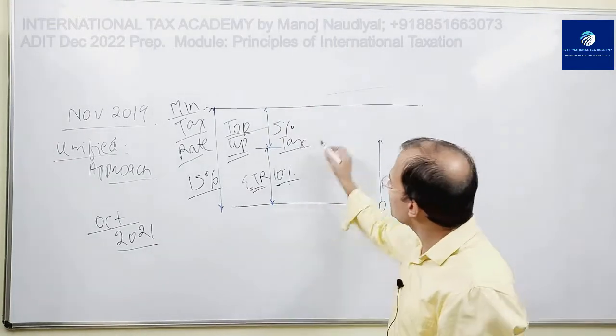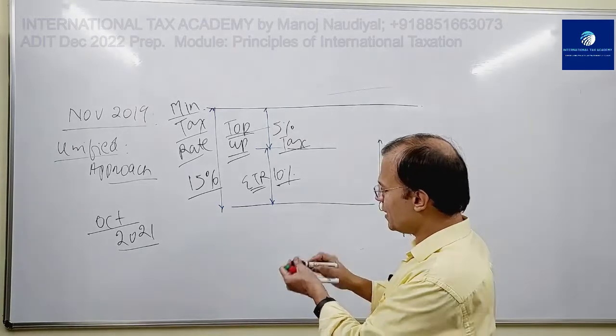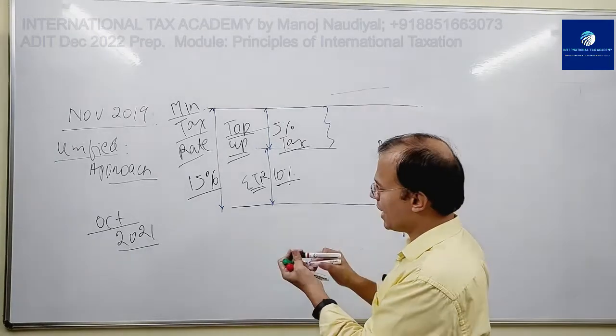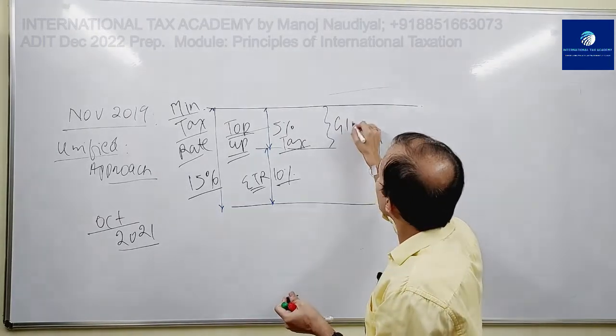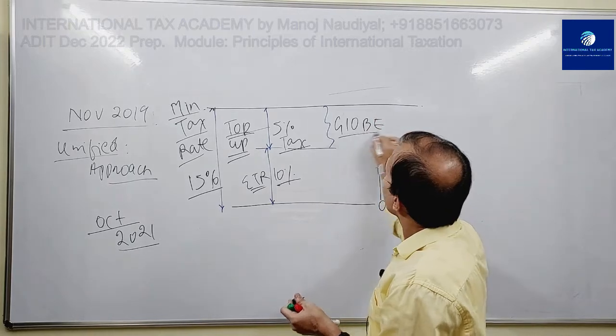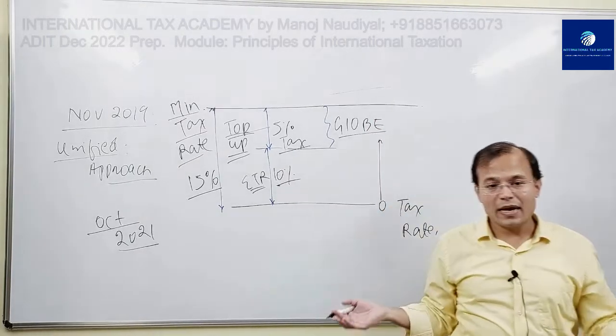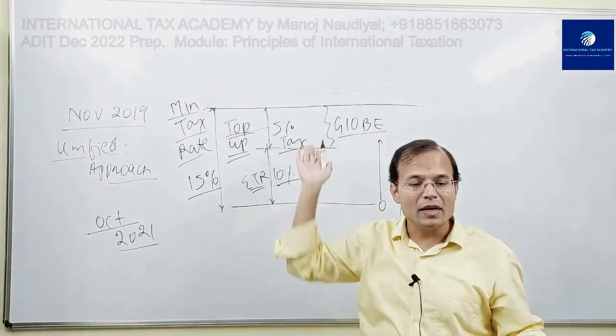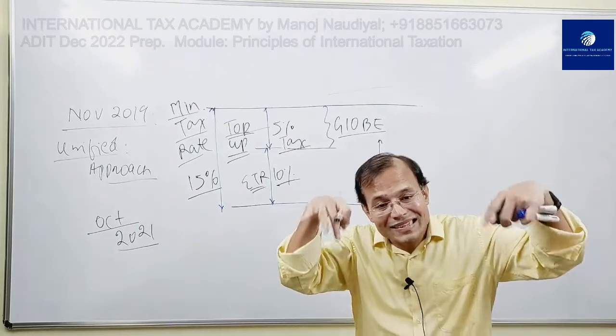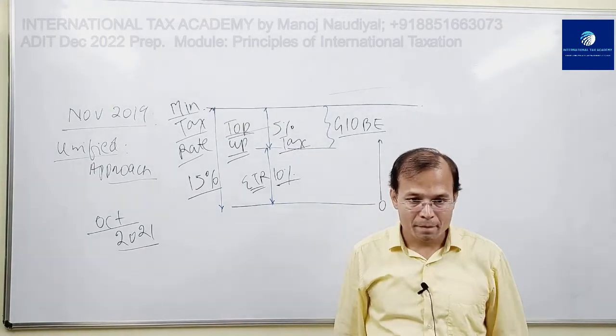Is it clear? So this would be that GLoBe tax. And once this 5% tax is paid, then obviously the minimum tax rate would be achieved. This is the essence of GLoBe.